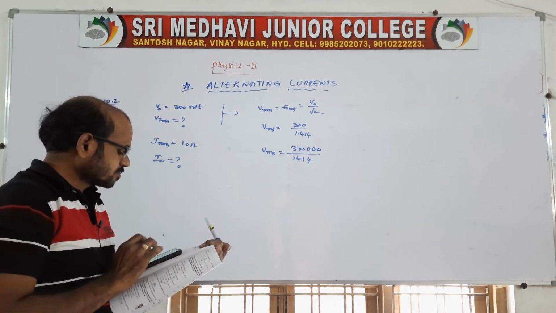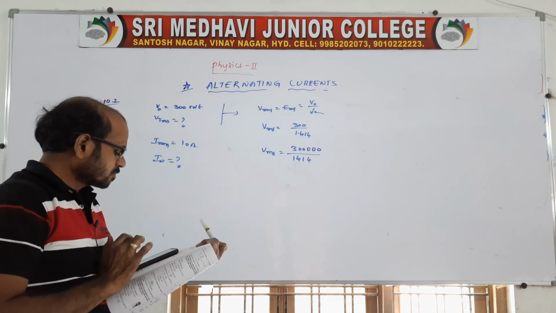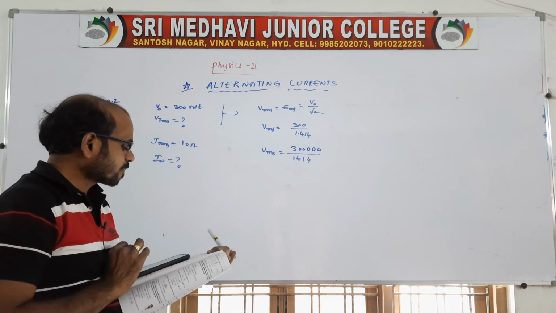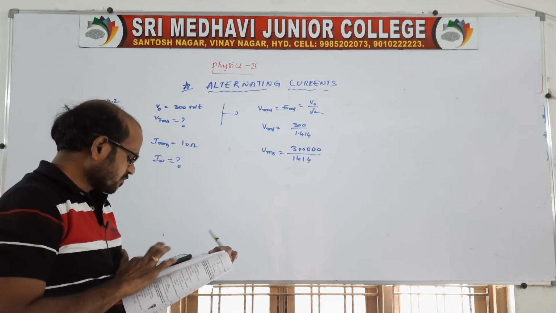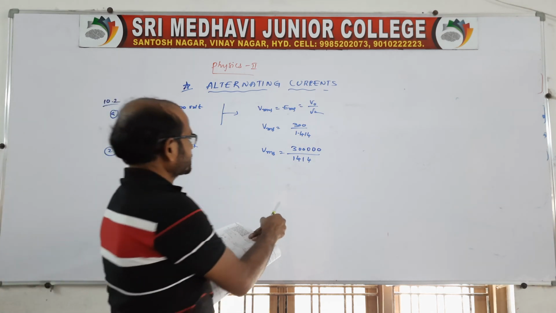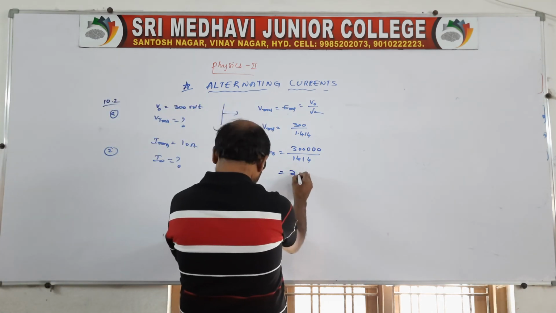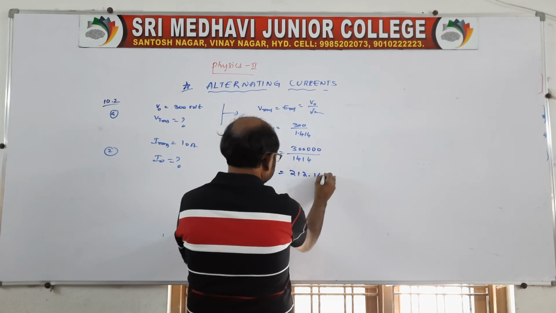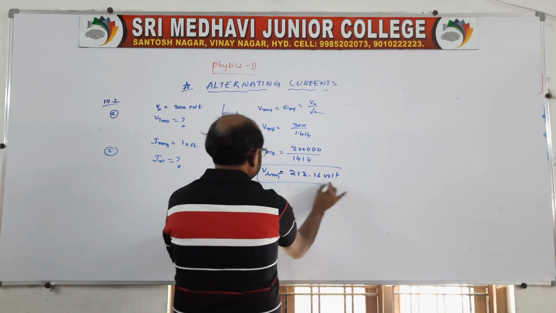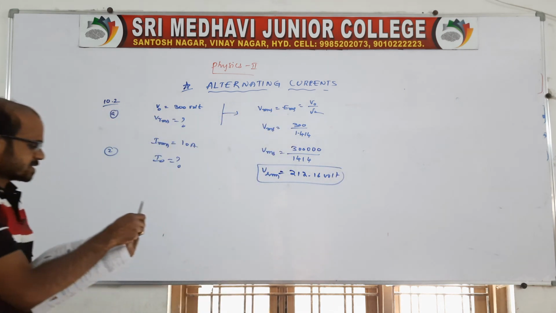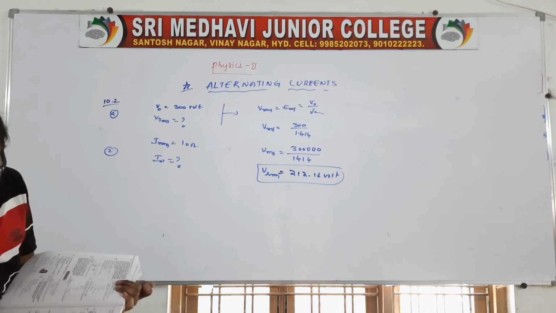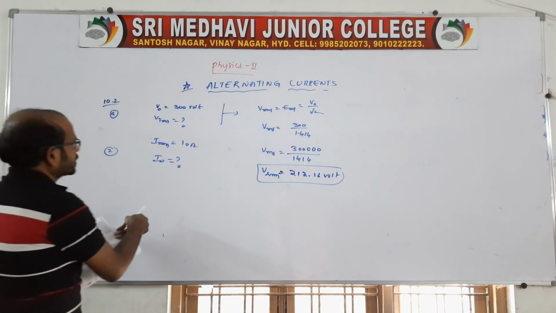So the given is 300 divided by 1.414. Of course, the answer is 212.16, so 212.16 volt approximately. This is the V RMS. And by using the second one, now what is he asking? The next one, I naught is asked.